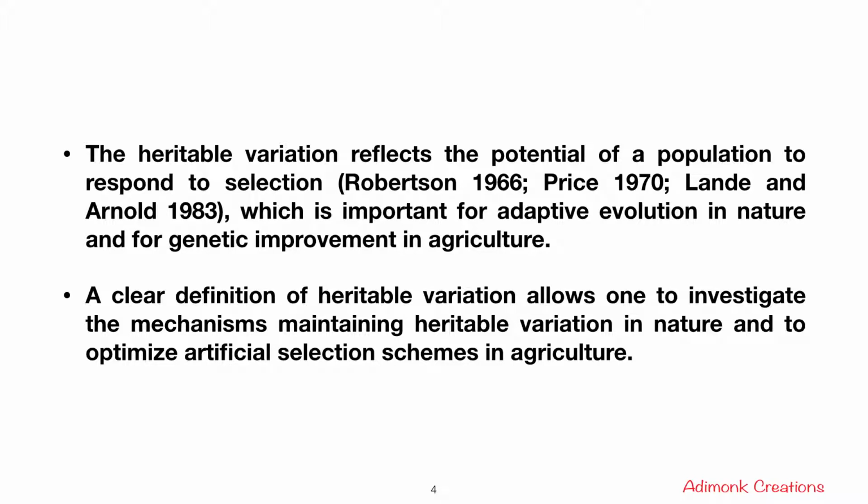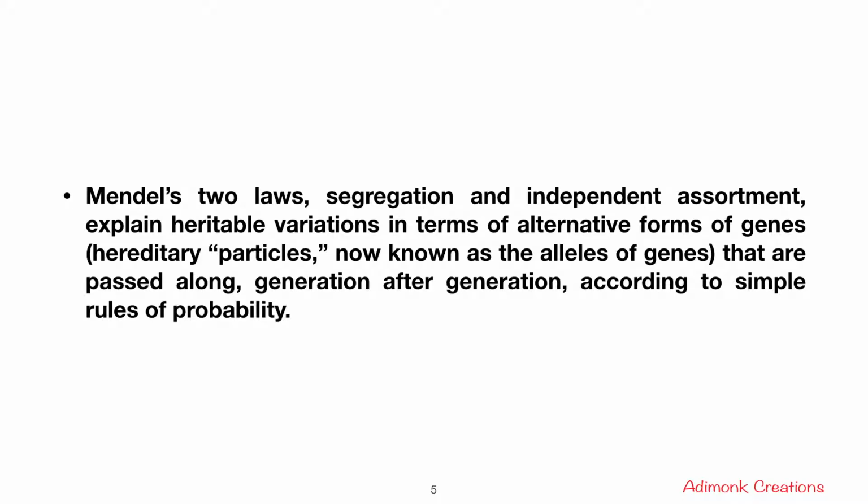So a clear definition of heritable variation allows one to investigate the mechanisms maintaining heritable variation in nature and to optimize artificial selection schemes in agriculture. And also Mendel's two laws, that is the law of segregation and the law of independent assortment, explain heritable variations in terms of alternative forms of genes, heredity particles now known as the alleles of genes, that are passed along generation after generation according to simple rules of probability. So this was all about heritable variation.